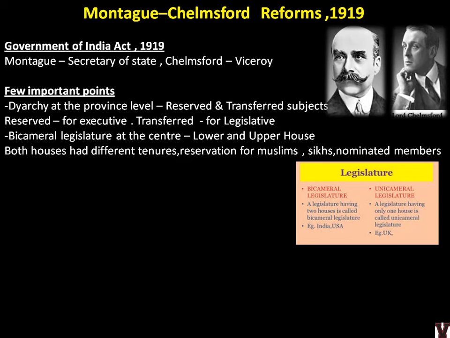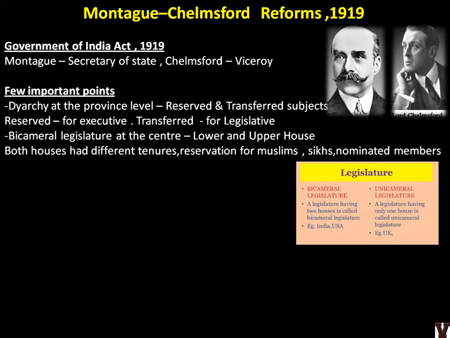Even now in India, we have a bicameral legislature in the center, and most of the states also have it. About 7 states do not have a bicameral legislature. That we will tell you in our next CTS series, Confusing Topics Simplified, where we will tell you a trick to remember the state names which do not have both the Vidhan Sabha and Vidhan Parishad, that is the bicameral legislature.